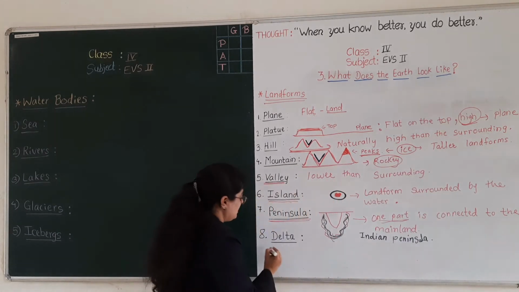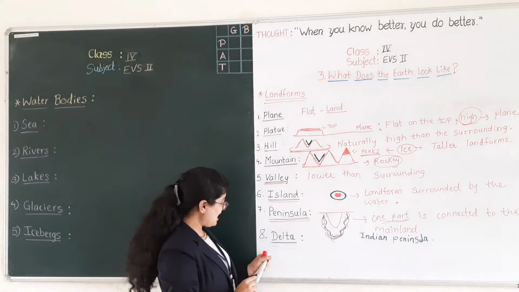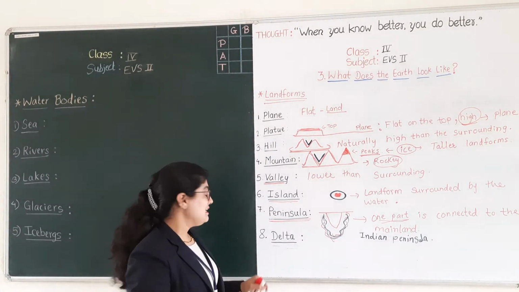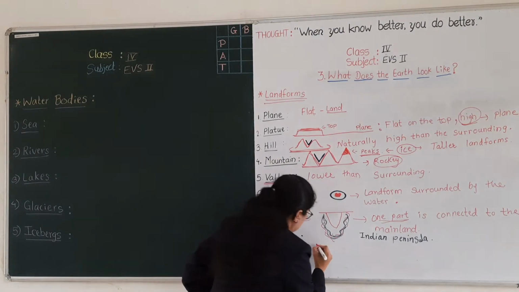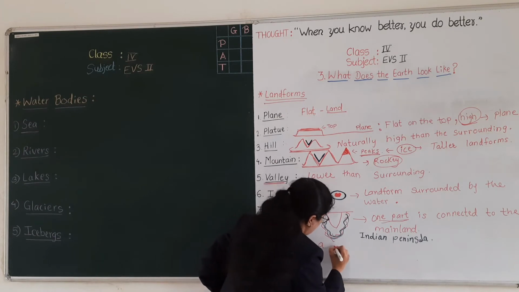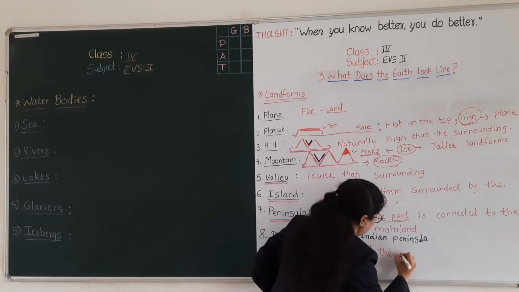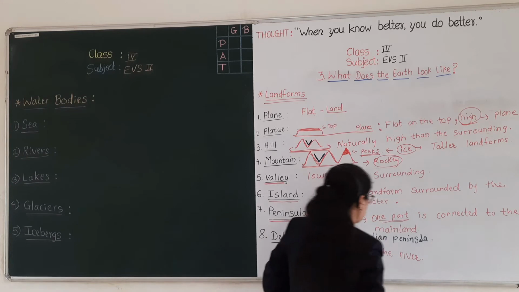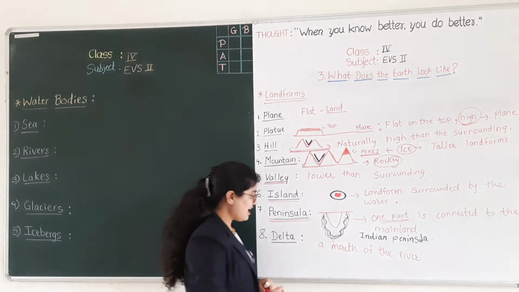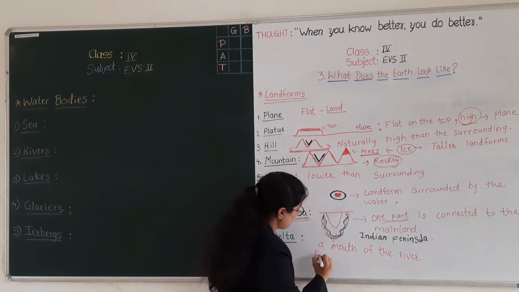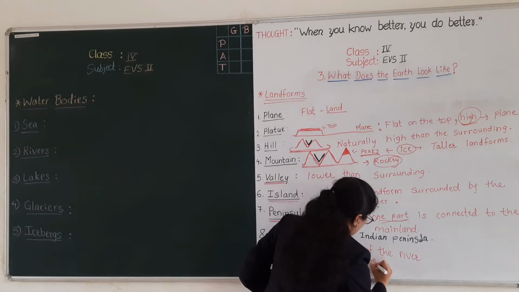So here the last landform is delta. Do you know this? Delta? Yes. We can find this delta at the mouth of the river. And this delta forms due to the deposition of soil.